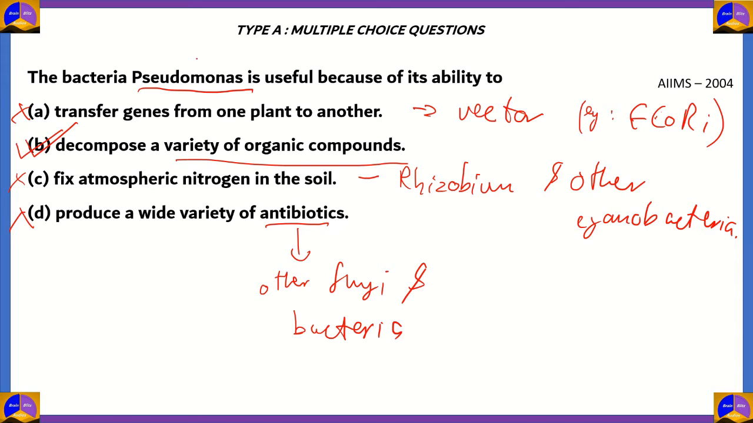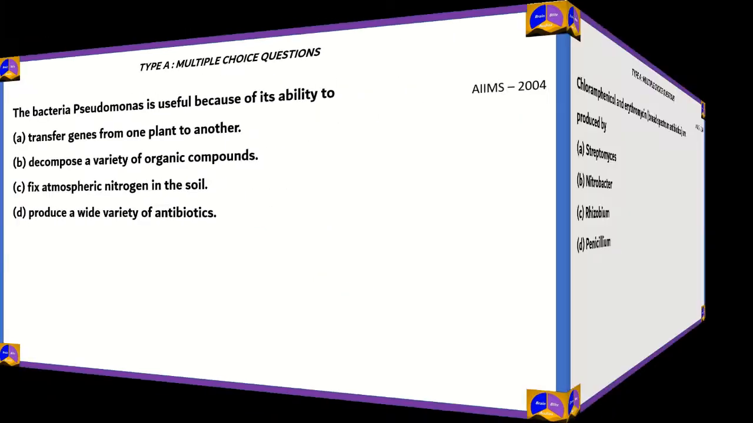Pseudomonas, the particular species is aeruginosa. So Pseudomonas aeruginosa is helpful in decomposing a variety of organic compounds. So option B is the correct option.